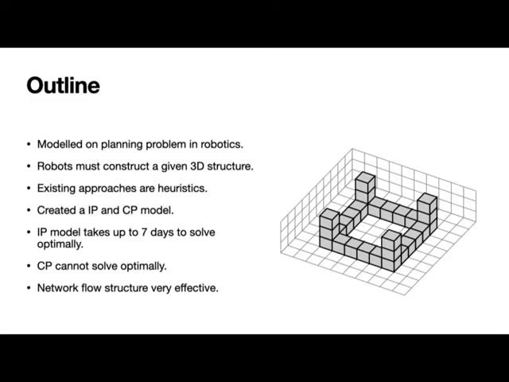Our IP model takes up to 7 days to solve optimally some of these very simple instances that appeared in the state-of-the-art reinforcement learning paper. We tried it on 6 instances, and the IP model took up to 7 days to solve. The CP model wasn't able to solve these instances optimally, even though they were actually very tiny.